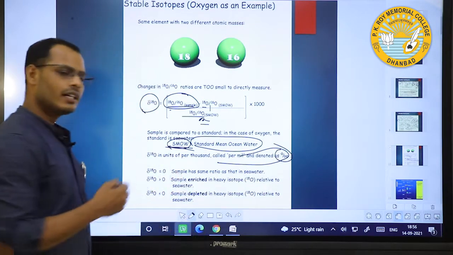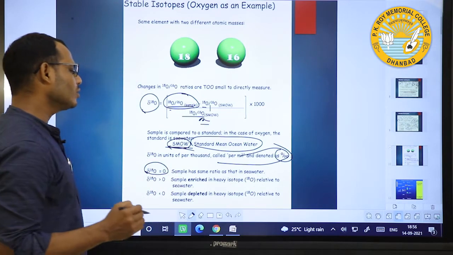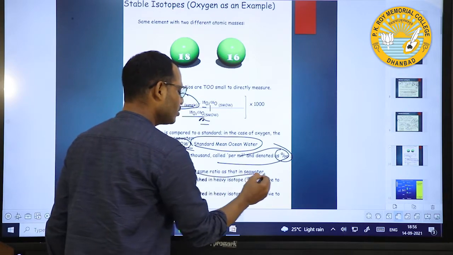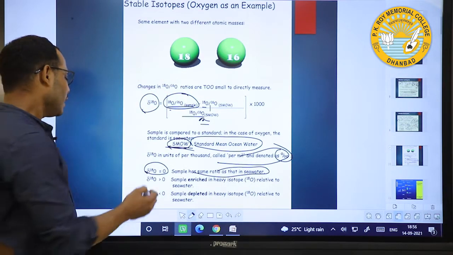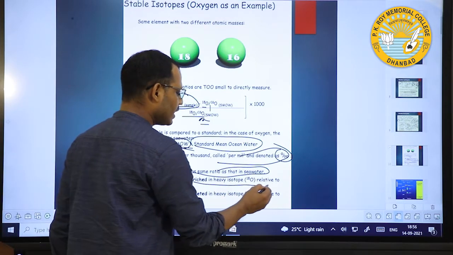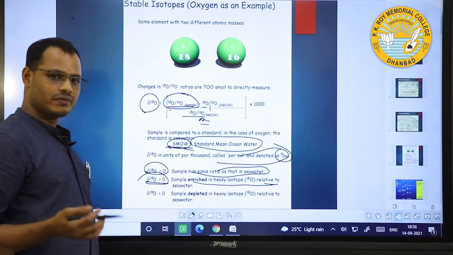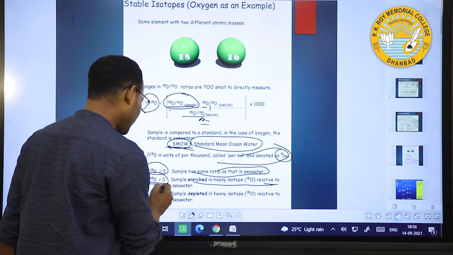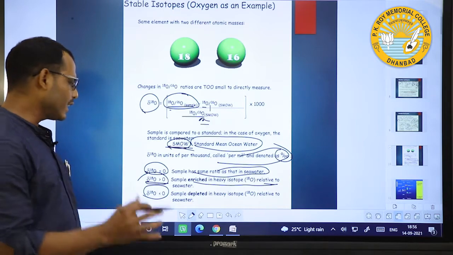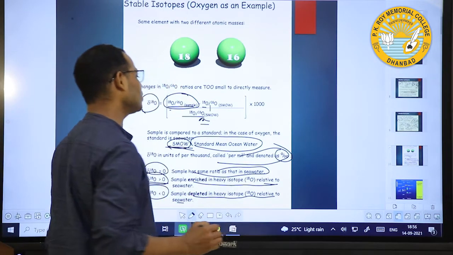If del 18O equals 0, that means the same ratio as that of seawater. If del 18O is greater than 0, that is enrichment in heavy isotopes. If del 18O is less than 0, or negative, that means it is depleted in heavy isotopes relative to seawater.